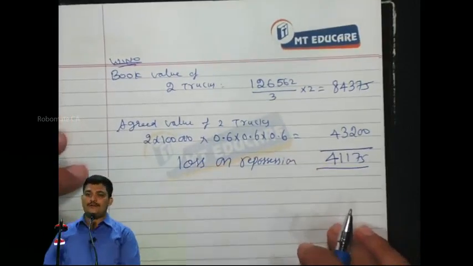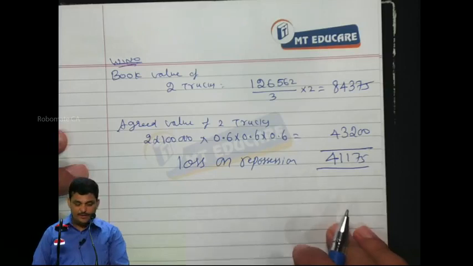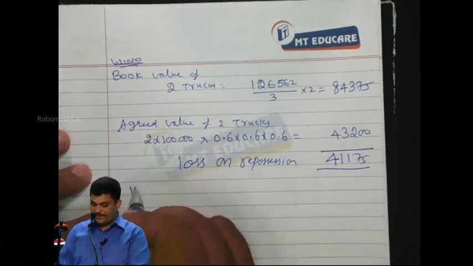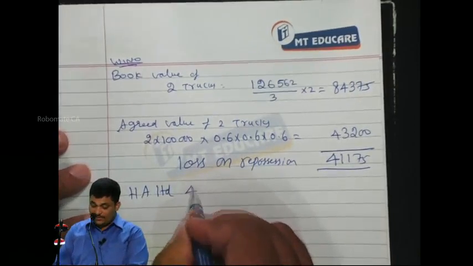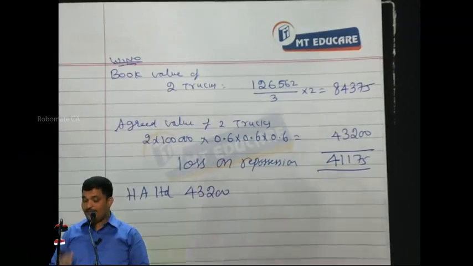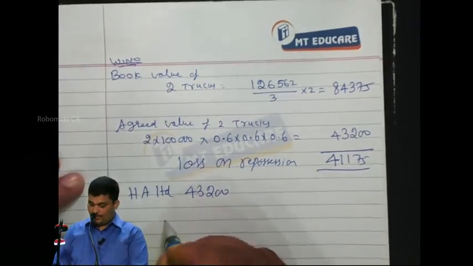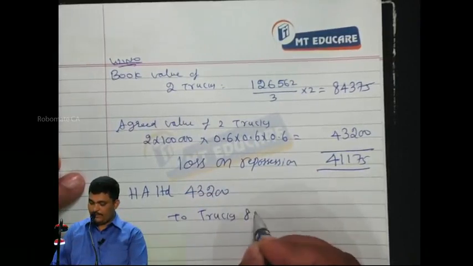Now the very important part, sir. Don't copy this, listen carefully. I would like to make the entry. Can you help me out with the entry? Hindustan Auto Limited 43,000. They say we will reduce the liability only by this much, and the balance money you should give. 2 trucks 80.